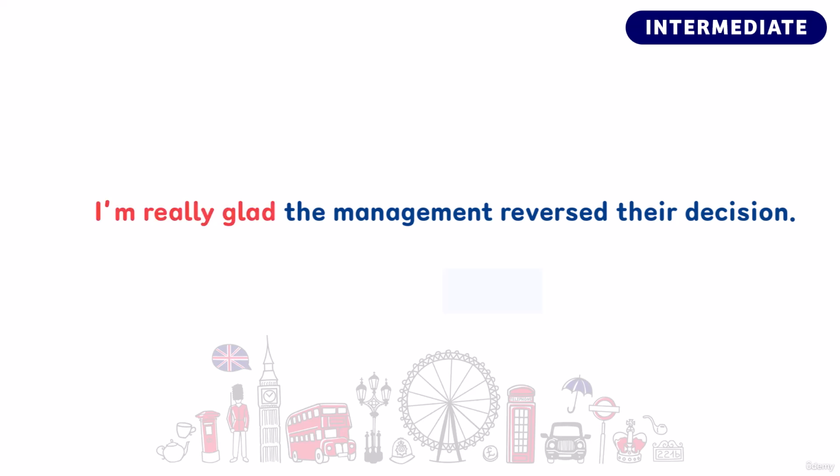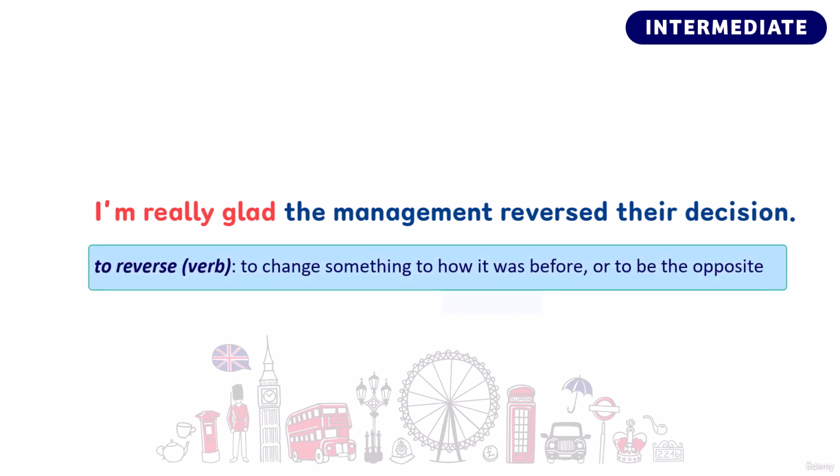So after saying, I'm really glad, we can use a clause to say what we are really glad about. The speaker says that he is glad the management reversed their decision. We use the verb reverse to talk about changing something to how it was before, or to be the opposite of what it is now. So in this sentence, the speaker is glad the management changed their decision on the new policy, and things will be back to how it was before.